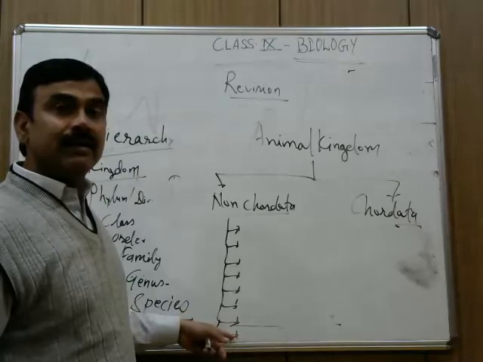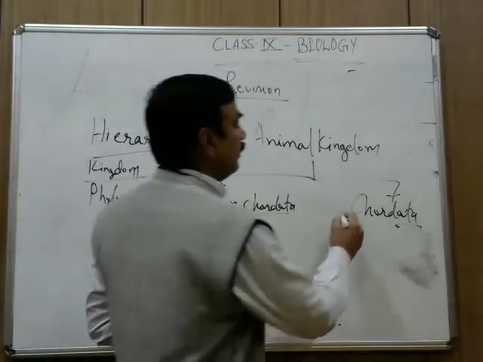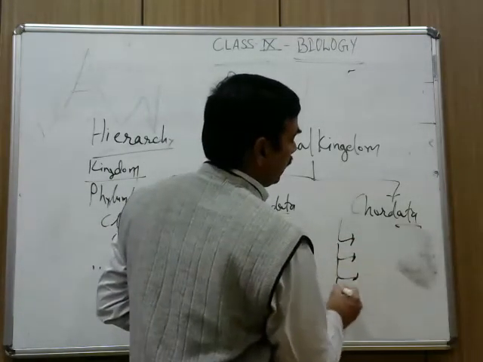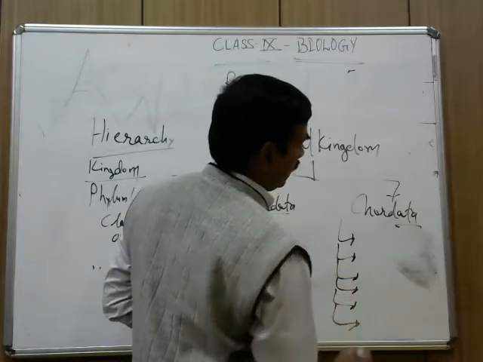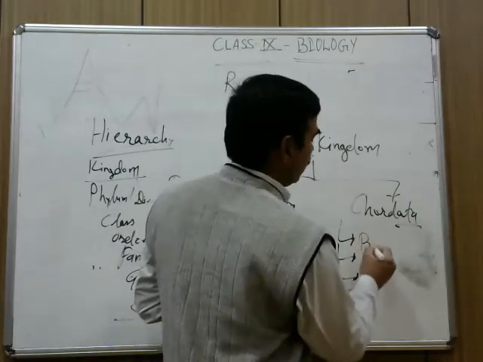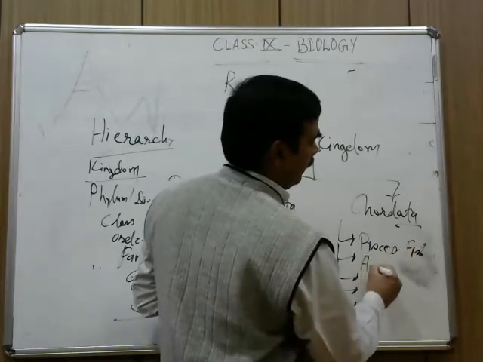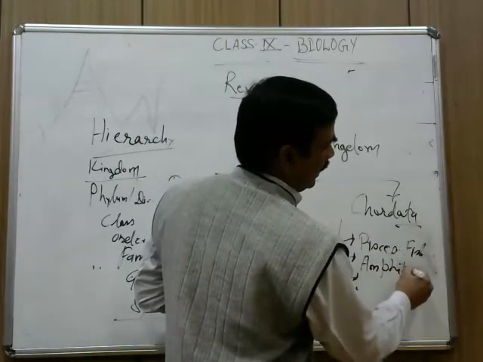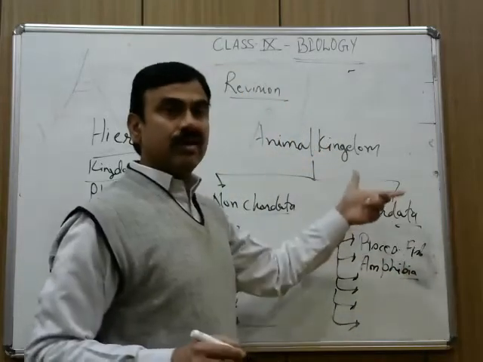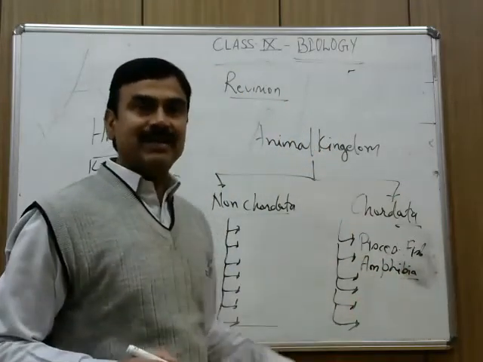Then in chordates: Pisces, fish, then Amphibia, frog. You can easily understand that chordates are well developed, advanced animals.